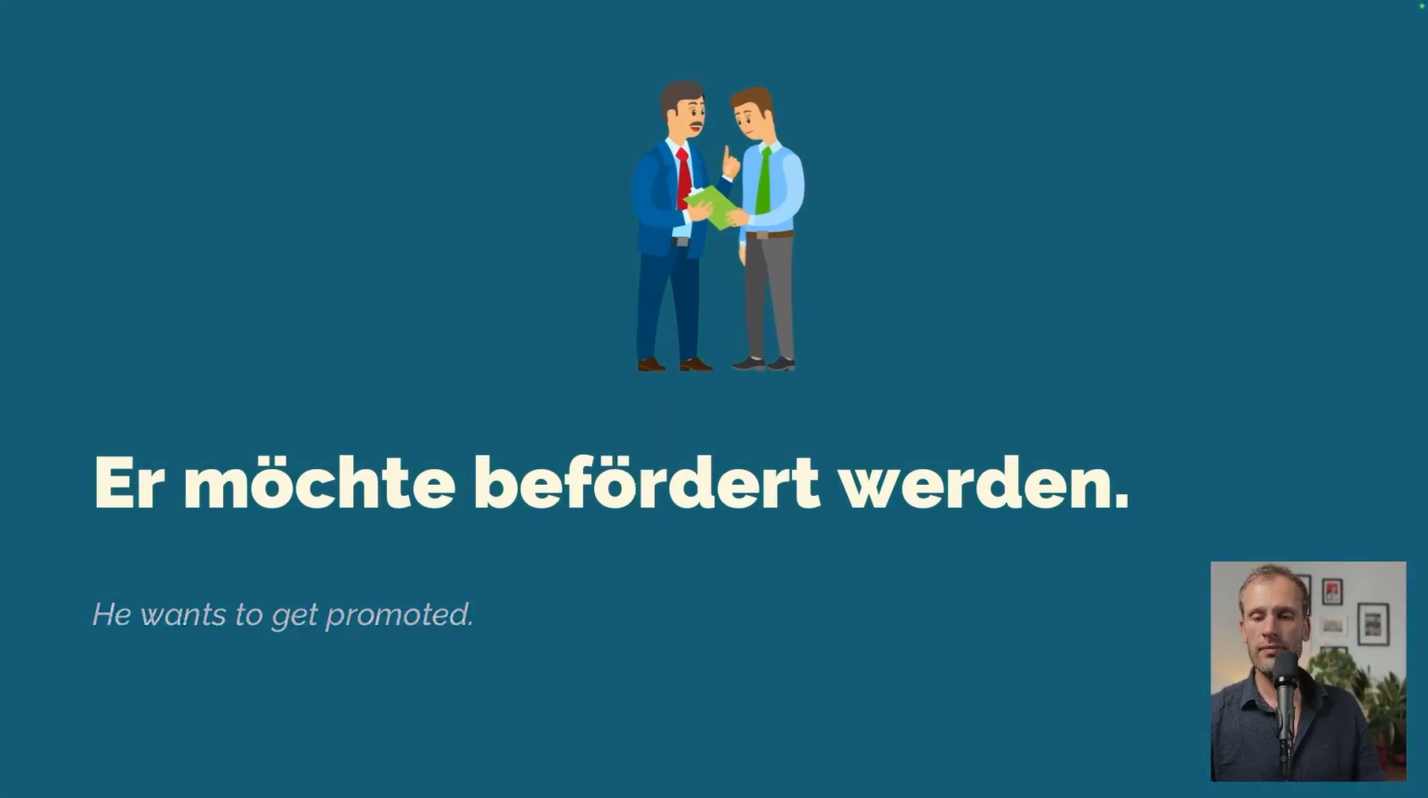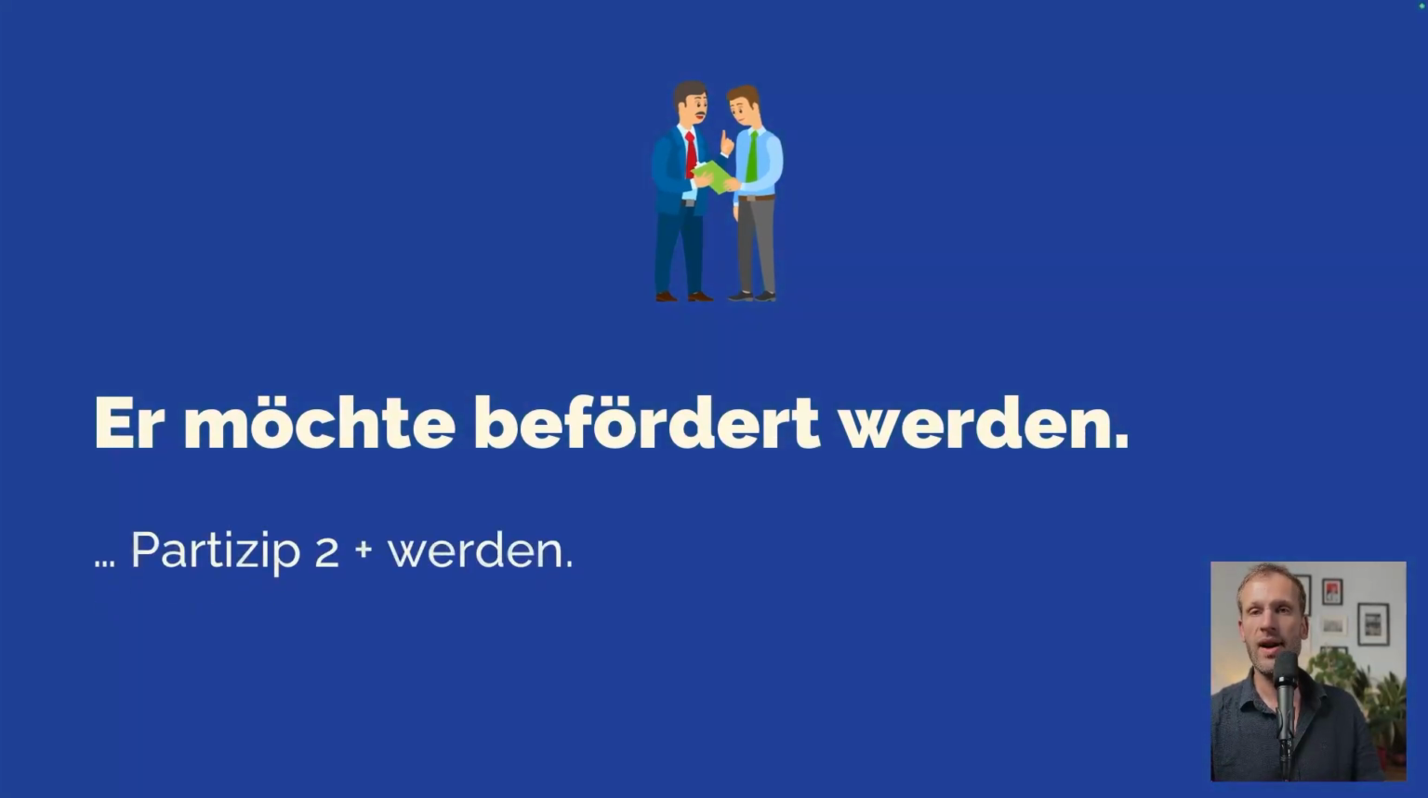So in German, how does it work? You get a participle to form plus werden at the end, because this now is what we call infinitive passive. First, a participle to form, followed by werden at the very end of the sentence.